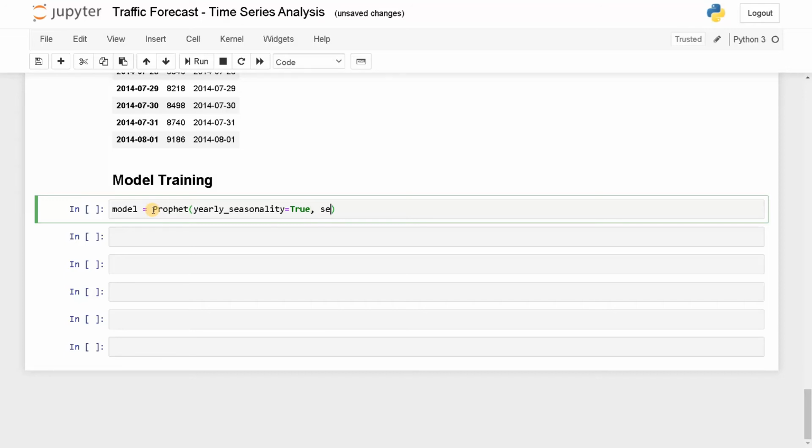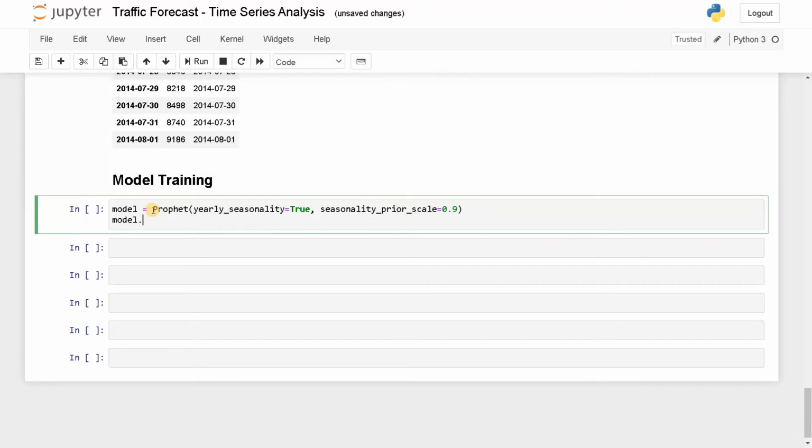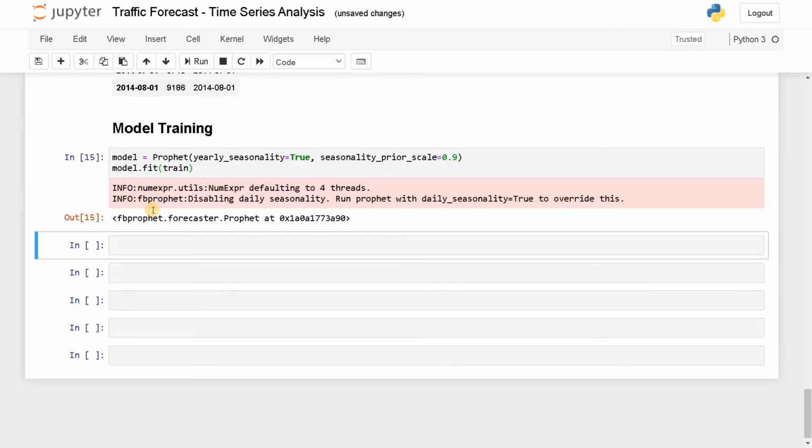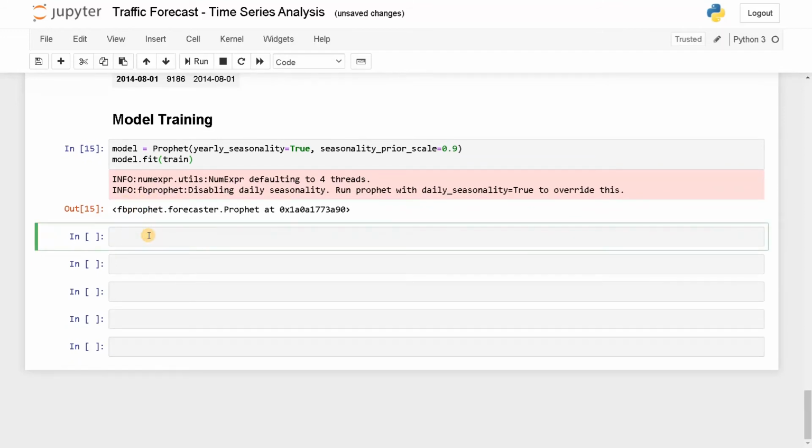Let's see. And seasonality prior scale is 0.9. I'm just going with the default parameters that I know. So based on the data set, the parameters will change. So you need to fine tune the parameters for the data set. Now, model dot fit train, run this. Okay, we have ran the model. Now we need to predict the future.